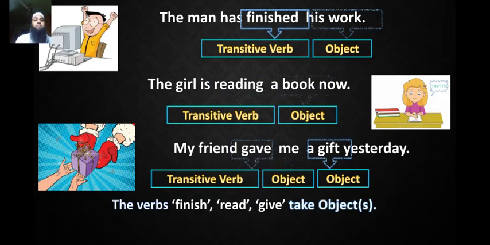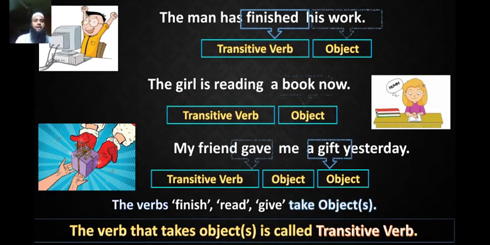So the verbs finish, read, give, take objects. The verb that takes objects is called transitive verb. অর্থাৎ যে সমস্ত ভার্ব অবজেক্ট গ্রহণ করে সেগুলোকে বলা হয় ট্রানজিটিভ ভার্ব।